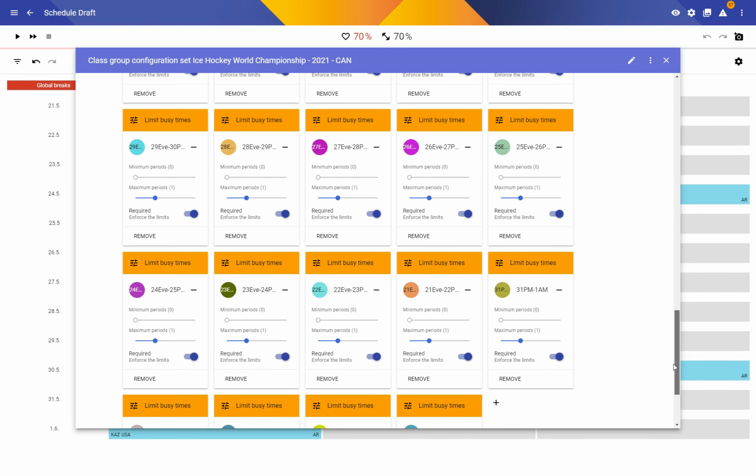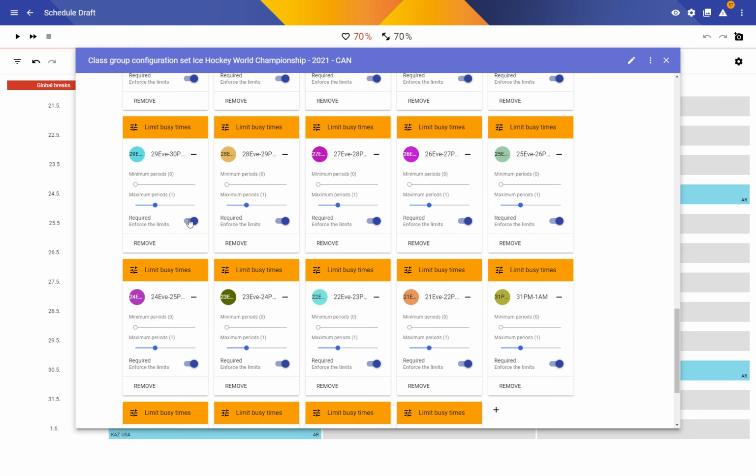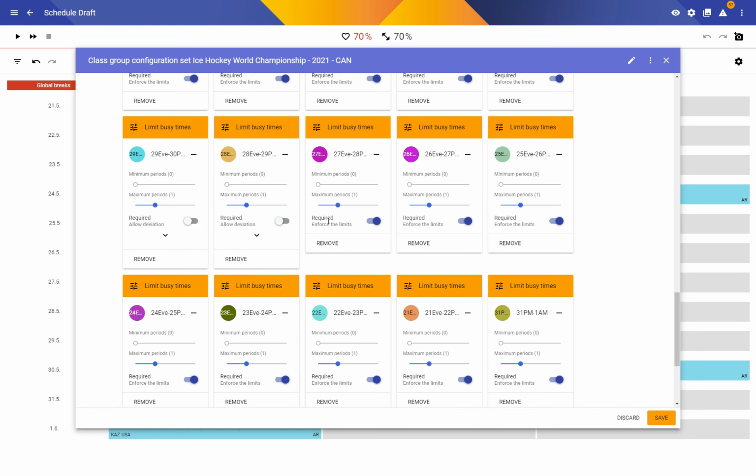So in the class group settings, let's allow the case when a team plays in the evening and then plays in the afternoon the following day. I believe that was the evening PM constraints. So let's say these are not required anymore.